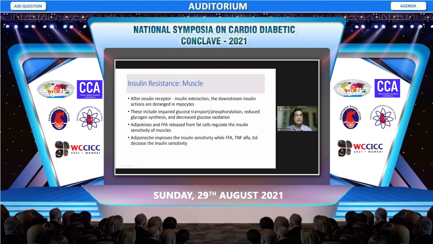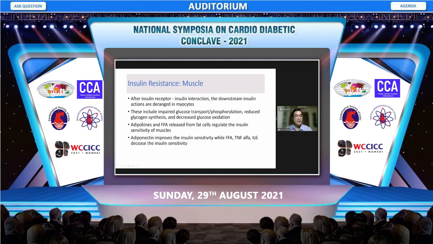Now coming to muscles, we know that after the interaction of insulin receptor and insulin, there are downstream changes in the cytoplasm, and this action of insulin in the downstream mechanisms is deranged in the myocytes. These include impaired glucose transport, decreased phosphorylation of certain enzymes, reduced glycogen synthesis, and decreased glucose oxidation in the muscles.